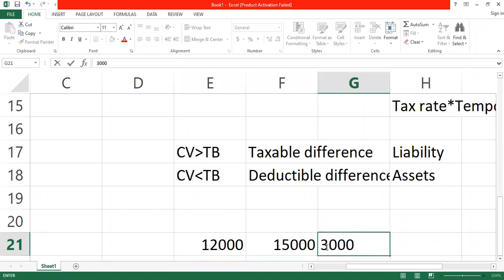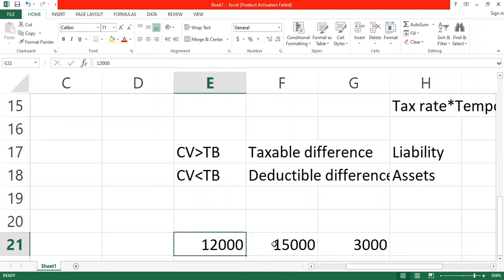It's treated like a provision for bad debts or any other provision. So if you have 12,000 at the beginning, you now have 15,000. It means that this has increased by 3,000, so we only charge the 3,000. We add 3,000 to 12,000 to make it 15,000. Deferred tax is treated as a provision like any other provision.